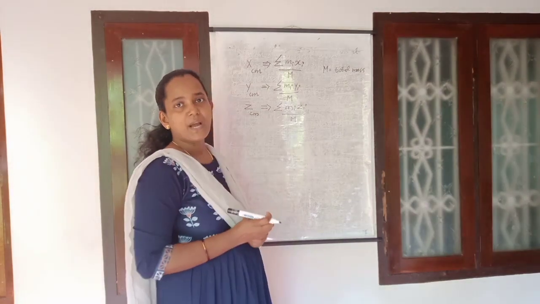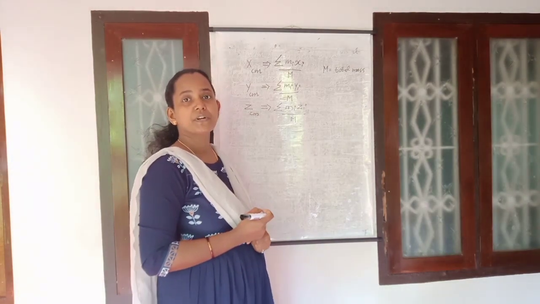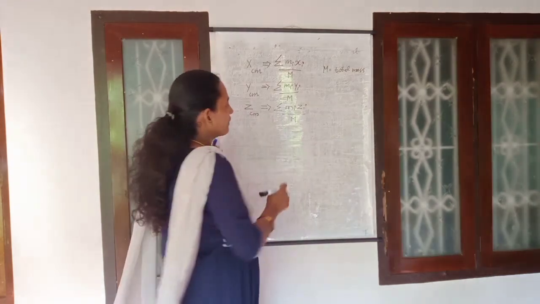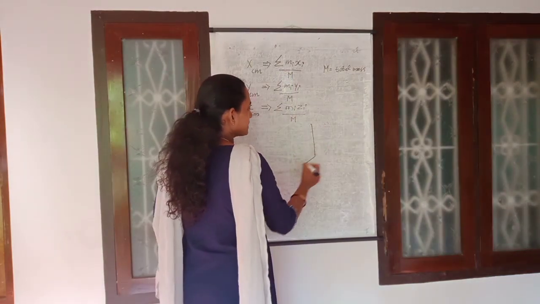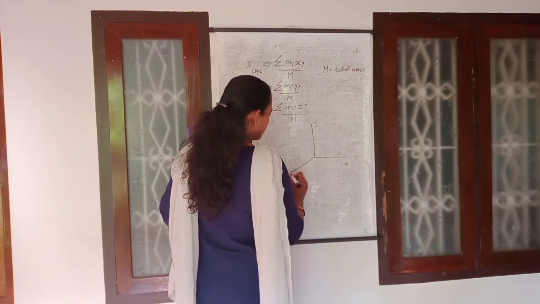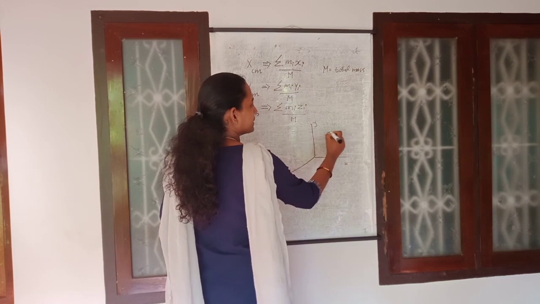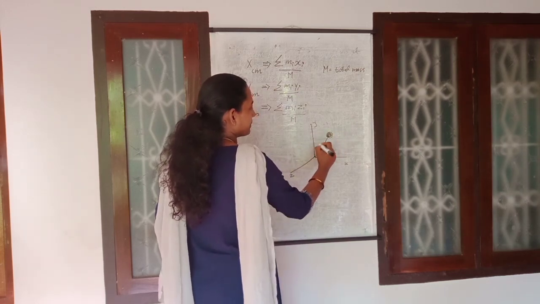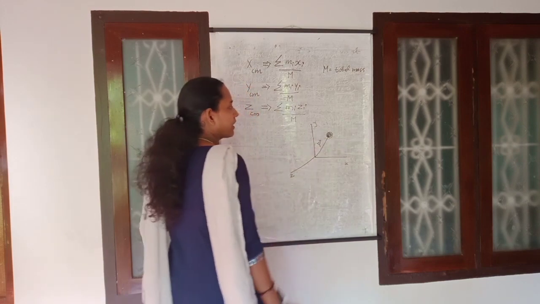But in that chapter, motion in a plane, you people studied about vectors. So whenever we are considering the position of a particle, that means whenever we are considering a coordinate system x, y and z, the position of a rigid body with respect to the origin, we can represent with the help of a position vector r.